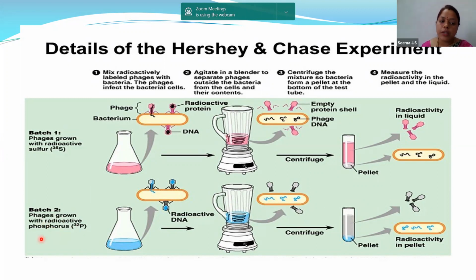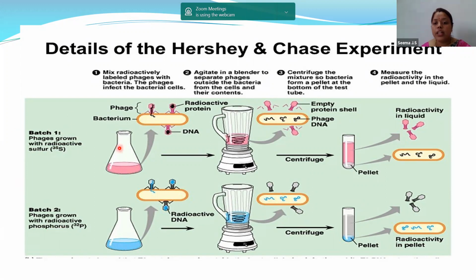In the centrifugation tube, radioactivity was detected in the bacterial cell, whereas no radioactivity was detected in the supernatant region. As you can see over here, this blue color is showing radioactivity. So that means radioactivity was detected in the bacterial cell. It was DNA which got transferred to the E. coli bacteria. Hence, DNA was the genetic material. So in simple words, in the Hershey and Chase experiment, when the bacteriophage is grown in sulfur, the sulfur was absorbed by the protein coat, whereas when the bacteriophage is grown in phosphorus, that phosphorus was absorbed by the DNA.